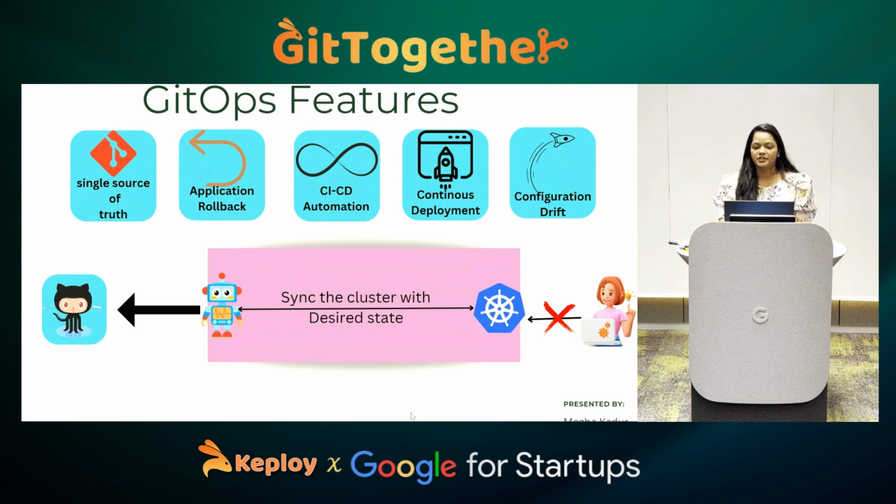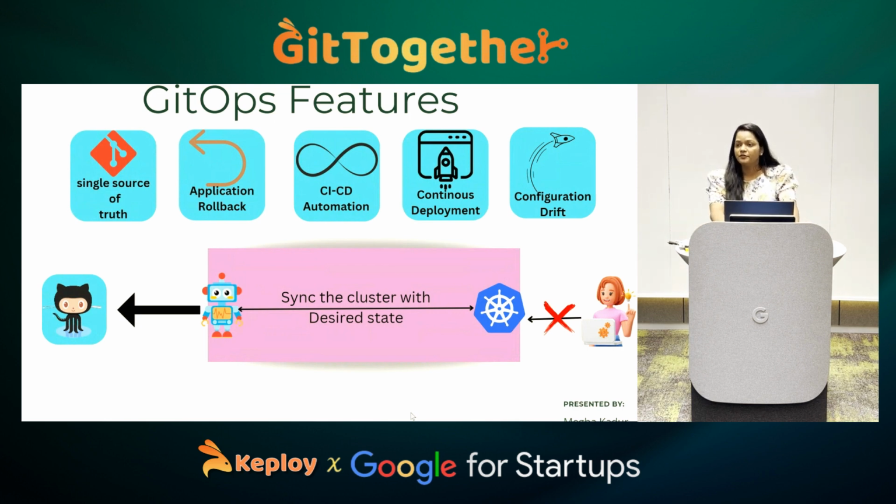Now coming to GitOps features. The main feature is a single source of truth, as we saw in the earlier slide. So everything should be versioned. That is where your desired state is mentioned. And because it is versioned, your application rollback becomes very easy. You can just do a git revert and you can easily roll back. Then your CI/CD process gets involved more in automation, and basically the major benefit comes in the continuous deployment process. So GitOps is very helpful in your deployment, and if you're heavily using Kubernetes, your deployment will be done very easily and securely.